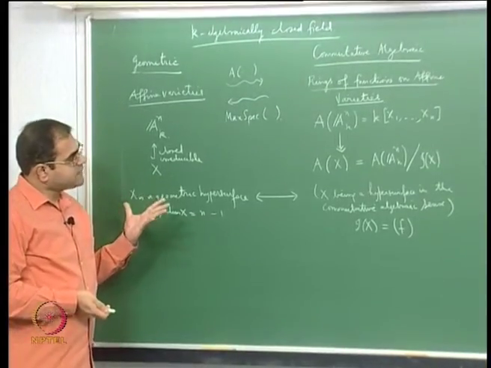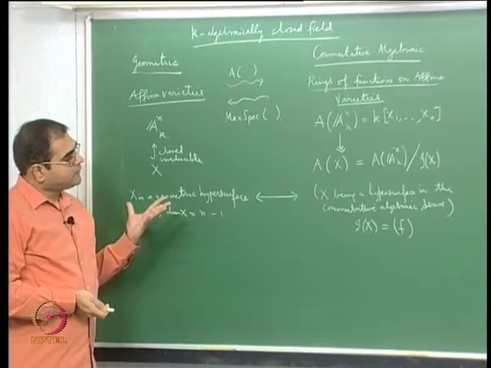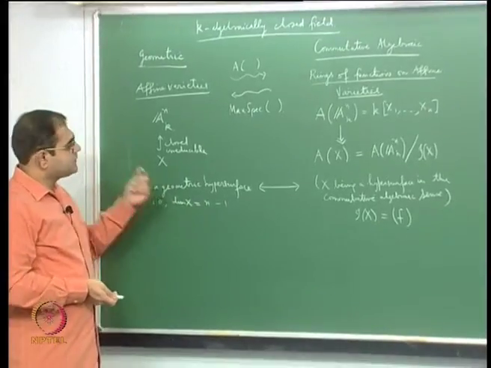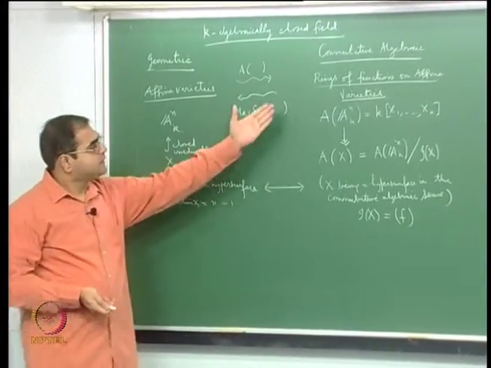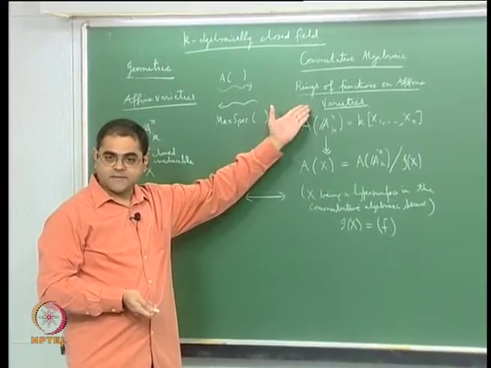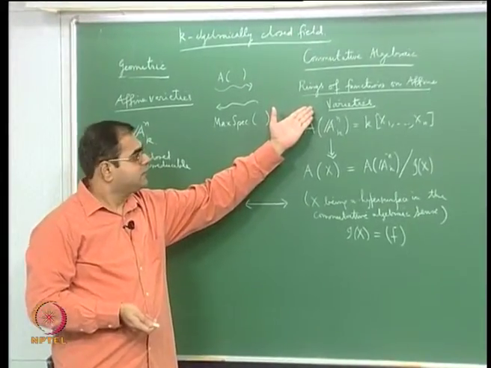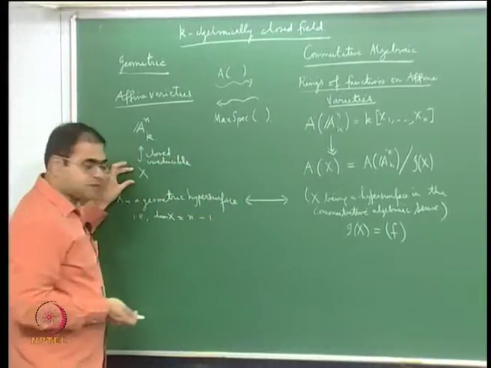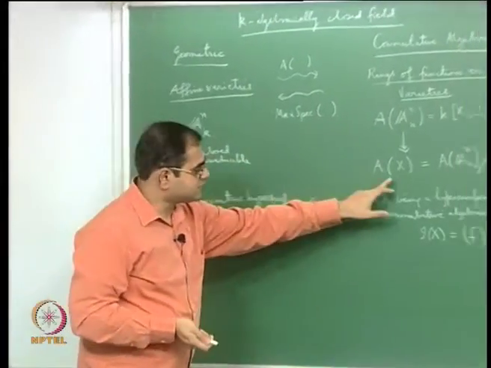the other beautiful thing is that you can ask the question of when the ring of functions on an affine variety is a unique factorization domain. The answer is that you take any affine variety and look at its ring of functions.